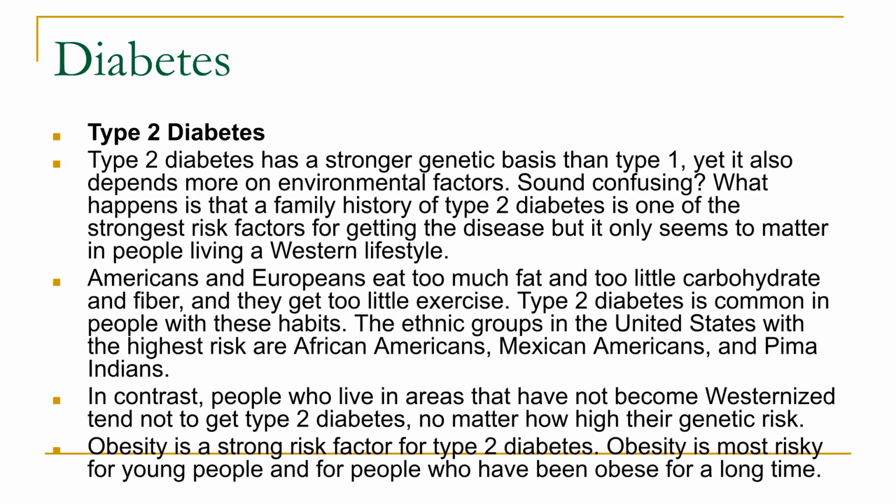Type 2 diabetes has a stronger genetic basis, but is heavily influenced by environmental factors, especially a Western lifestyle. Risk factors include poor diet, lack of exercise, and obesity. High-risk ethnic groups in the U.S. include African Americans, Mexican Americans, and Pima Indians.